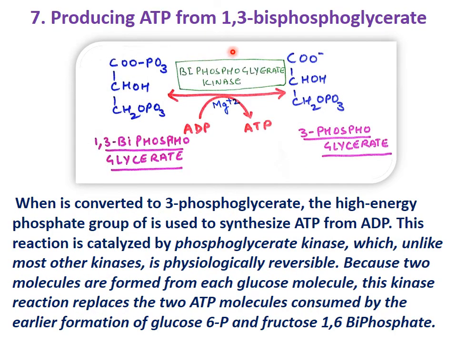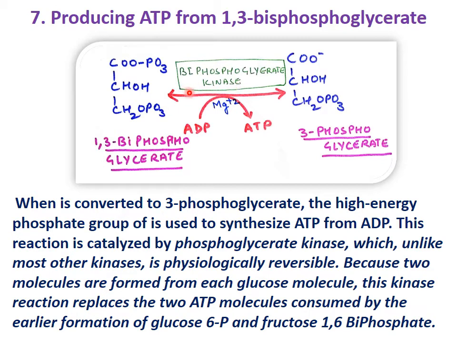Now production of ATP from 1,3-biphosphoglycerate. This 1,3-biphosphoglycerate is now a high energy compound. This high energy compound is converted into 3-phosphoglycerate, which is a reversible reaction.